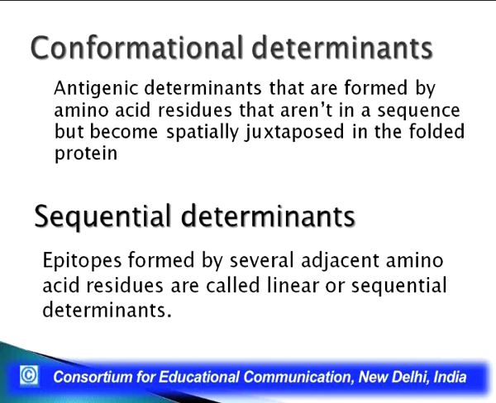Now, however, there are certain epitopes which are formed by several adjacent amino acid residues. That means amino acid residues one after another, which form a linear or sequential determinant. That means here the amino acids are arranged linearly, 1, 2, 3, 4, 5. But in a molecule, in a conformational determinant, 1, 2 might be coming closer to 97, 98 because of the conformation.